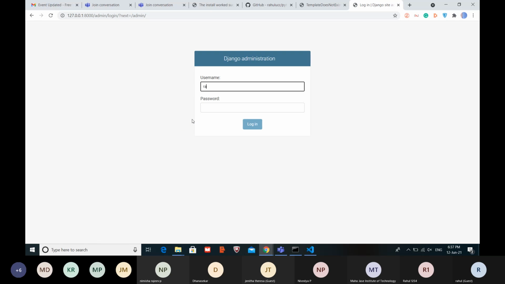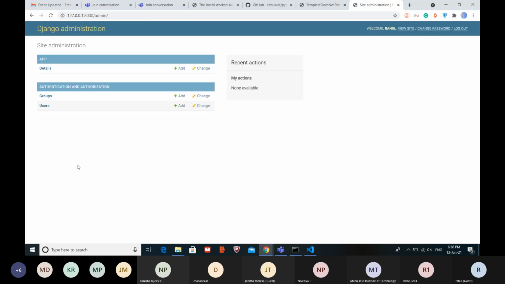See here, this is the username and the password is 123. Yeah. Can you see the model here?